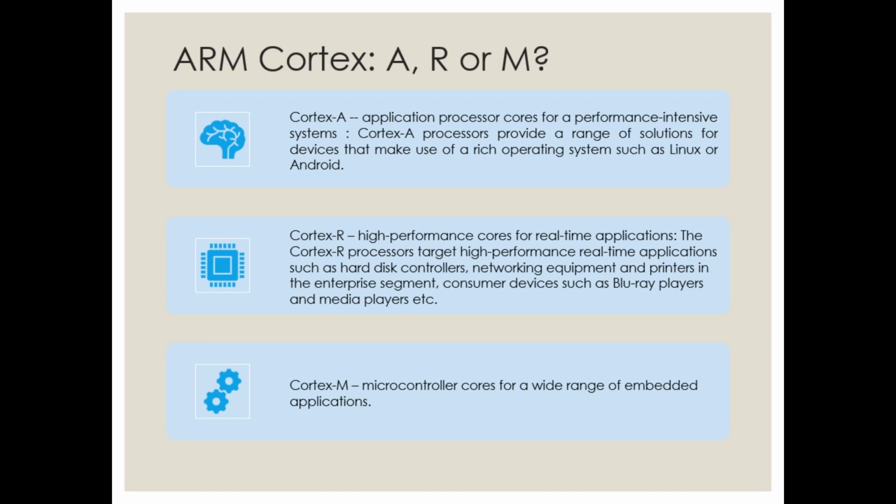I repeat, the v7 architecture which supports Thumb-2 technology is divided into 3 profiles: capital A profile, capital R profile and capital M profile.